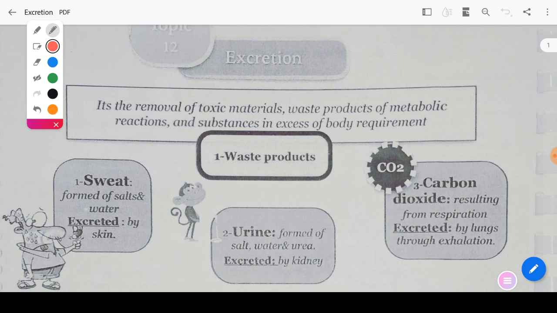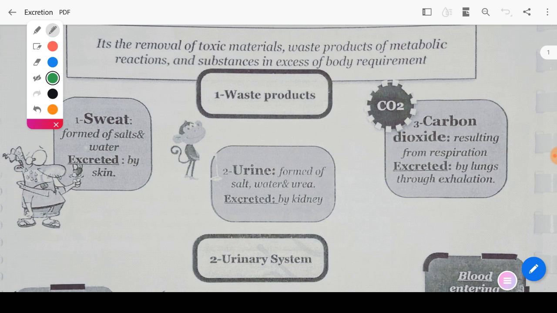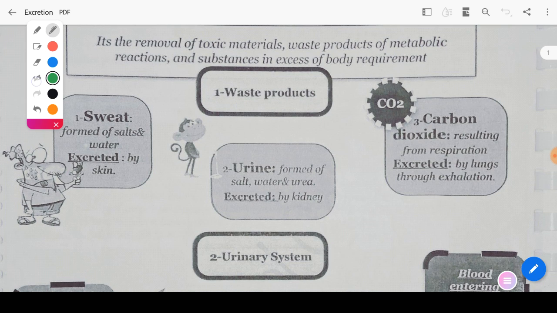So let's mention some examples of waste products. Waste products like CO2, which results from the respiration process and is excreted by the two lungs through the exhalation process. Maybe urine, and we will talk about urine in detail, its excretion, its formation, and so on.